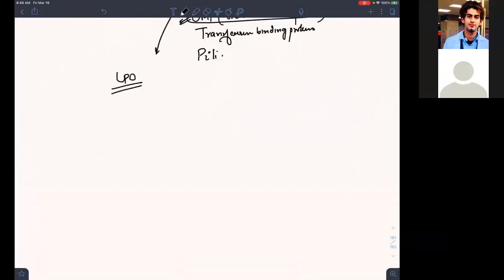See what happens. This is my blood vessel, with endothelial cells. Once this LPS comes, what will it do? It will do endothelial injury.